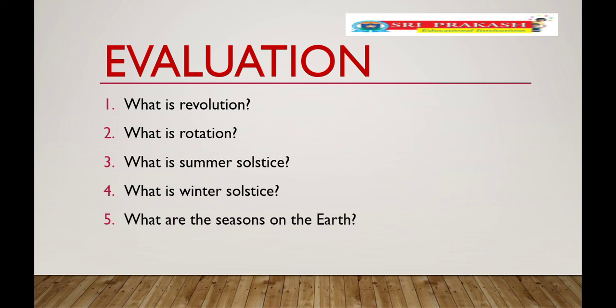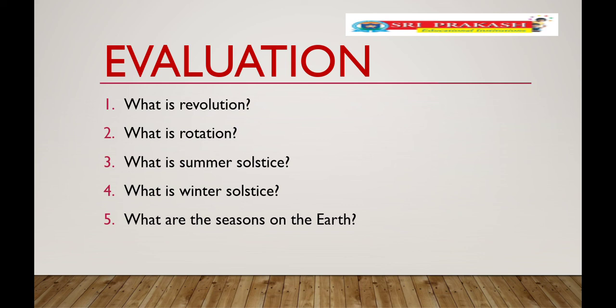What is summer solstice? The northern hemisphere is tilted towards the Sun. So the sun rays fall vertically on the Tropic of Cancer. So the Arctic Circle is totally in the daytime. This is called summer solstice.